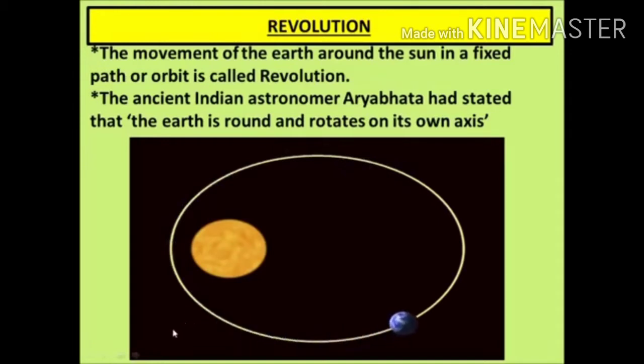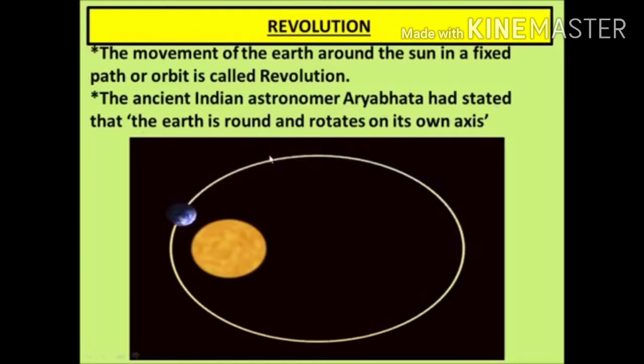And why is it so? Because of those extra 6 hours, 365 days and 6 hours. After 4 years, 6 into 4 becomes 24 hours, which makes one Earth day, and that one day is added in the month of February. That's why February has 29 days every 4 years, and it is called a leap year. Earth is going around the sun in an elliptical orbit.